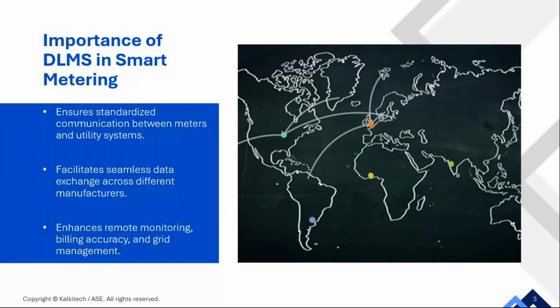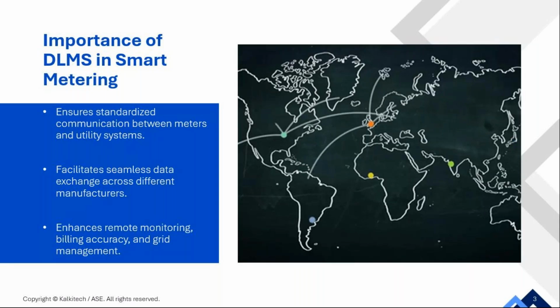And DLMS solves this by offering a globally accepted standard, ensuring that any compliant meter can seamlessly communicate with utility systems. This standardized communication approach helps utilities to avoid vendor lock-in and makes scaling up the metering infrastructure much easier.